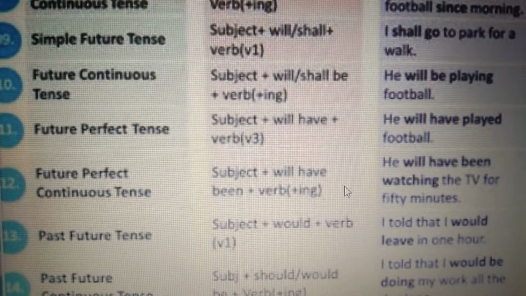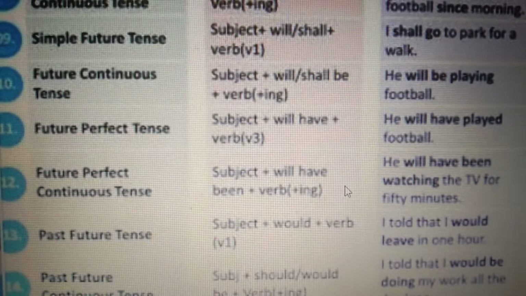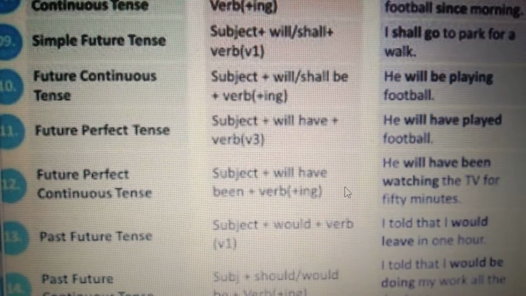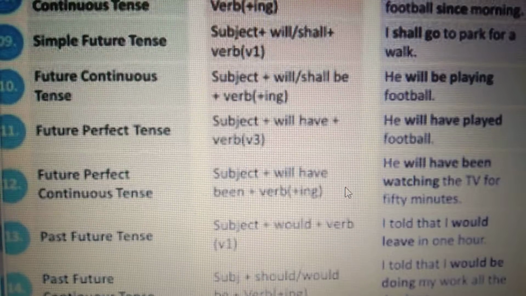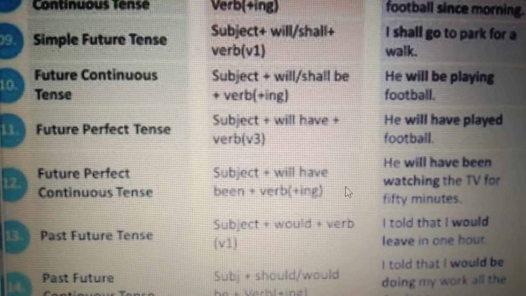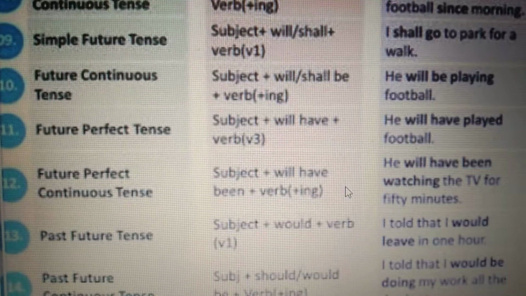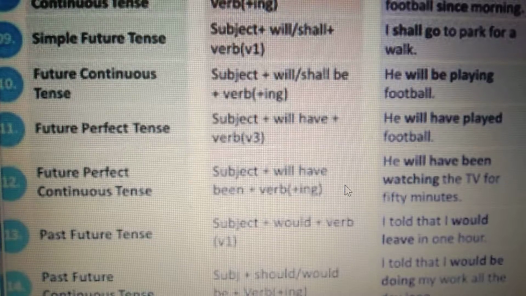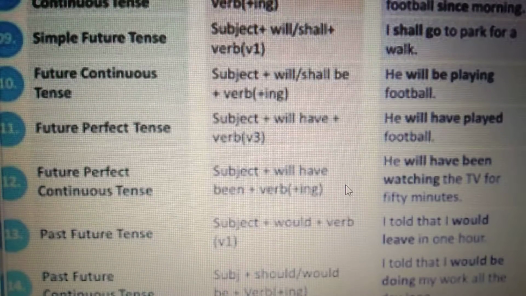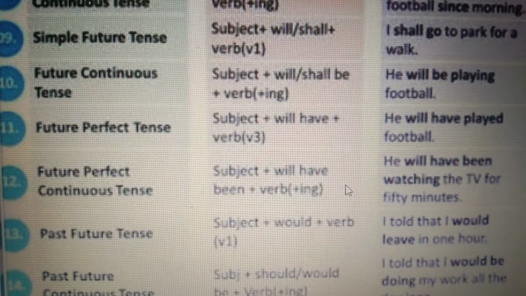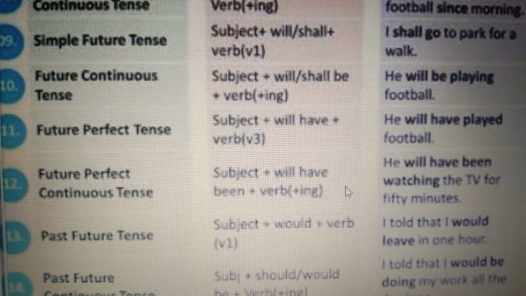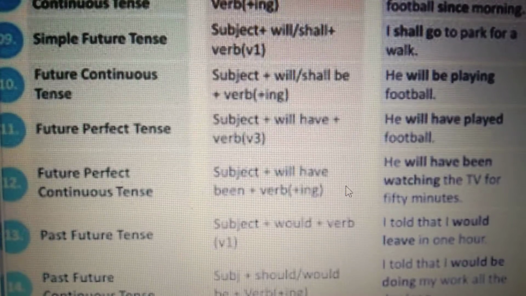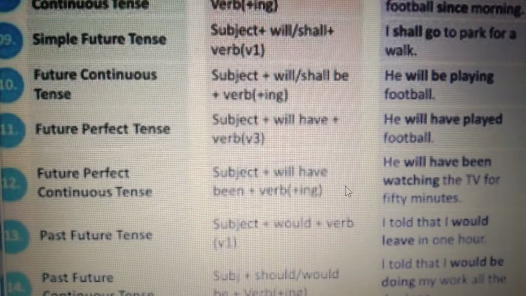The first form of the verb is used in this tense, and the helping verbs shall and will are used to form future indefinite tense. We use will or shall with the first form of the verb. For I and we, we use shall, and for other pronouns like he, she, it or they, will is used. I shall go to Sargodha. He will go to Sargodha.